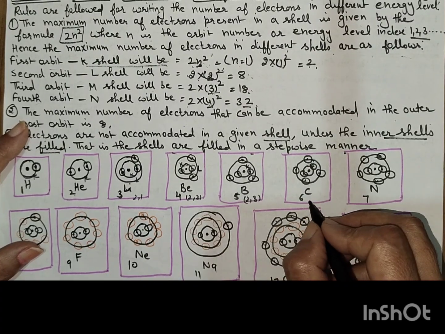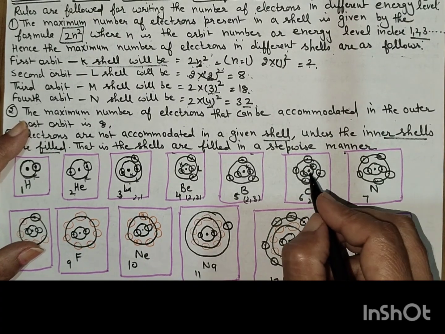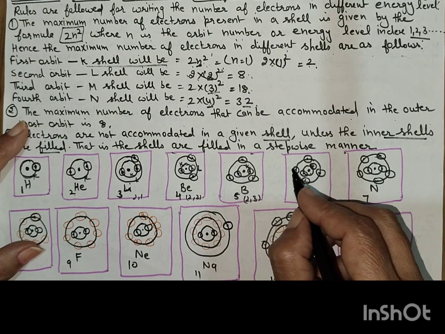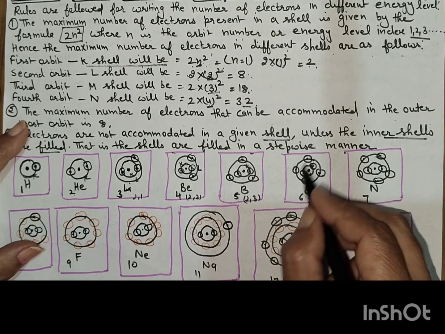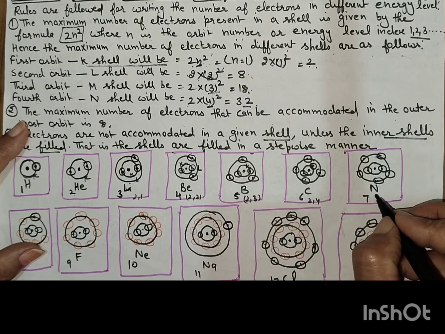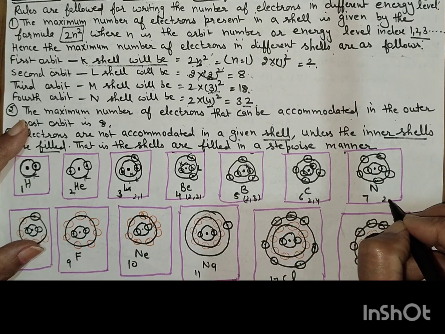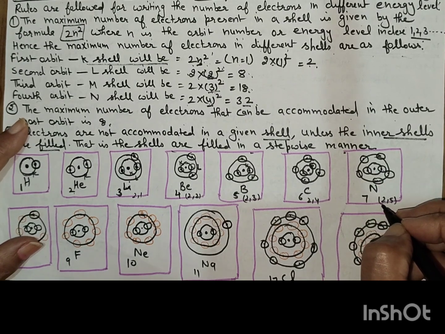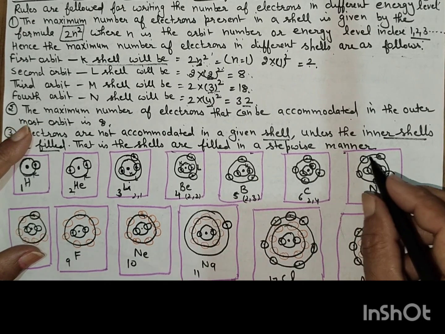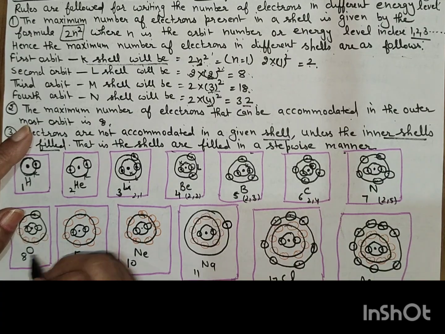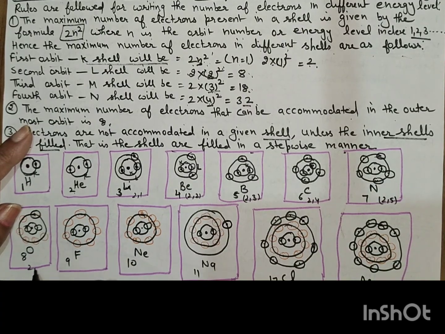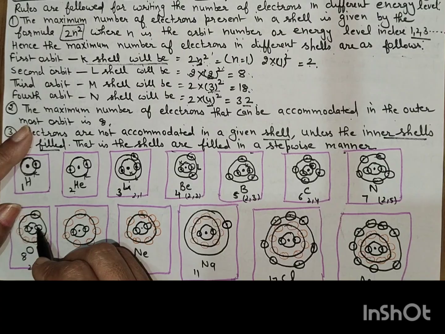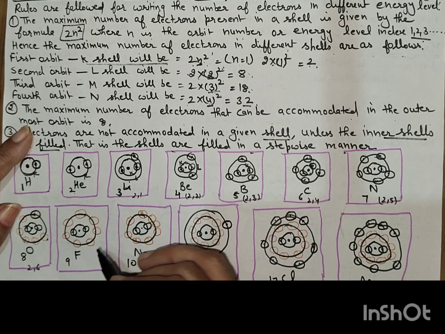Now carbon. Carbon is 2 and 4. It means the K shell consists of 2 electrons and 4 electrons are present in the L shell. Nitrogen is 7, with 2 and 5. The K shell consists of 2 electrons and the L shell consists of 5. Oxygen is at 8, with 2 and 6: 2 electrons in the K shell and 6 electrons in the L shell.